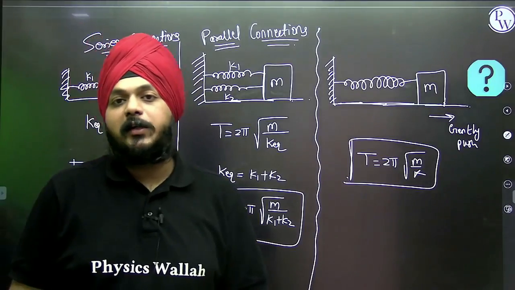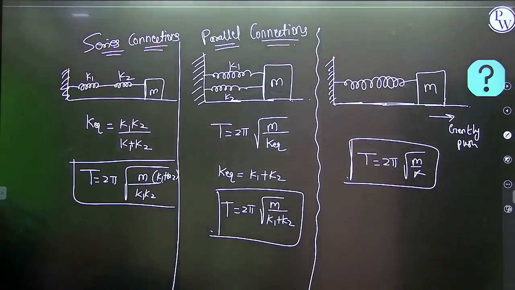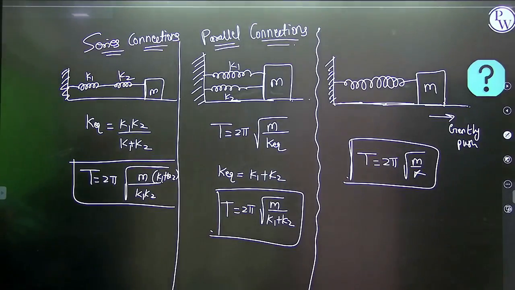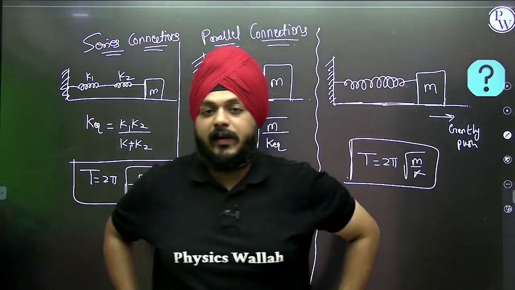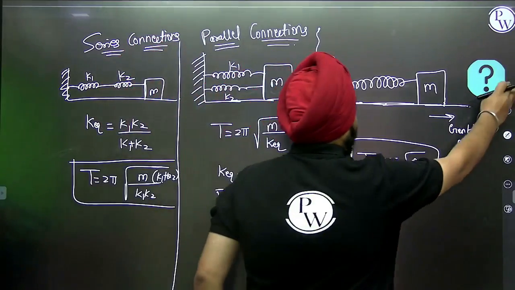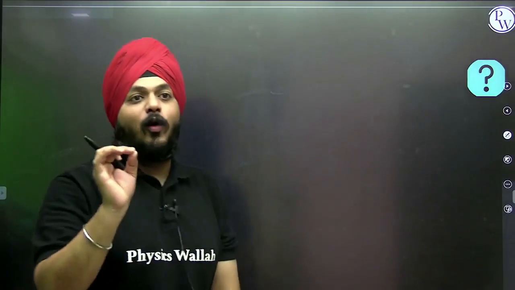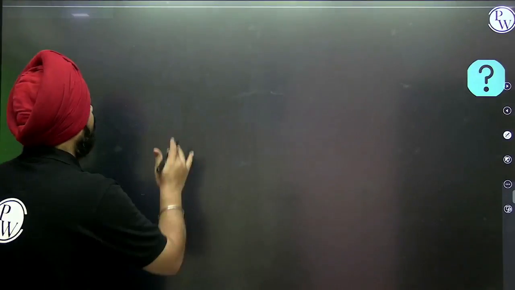Today we are going to see that stuff in a very simplified form. I am going to show you a shortcut, and the Mains and Advanced level sums based on these shortcuts we are going to solve. Now let's see what the actual shortcut is. Today I am going to give you all the solution for a most critical problem. Let's see.